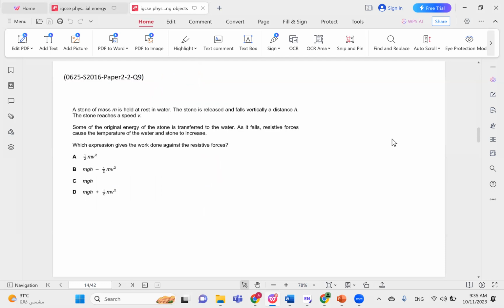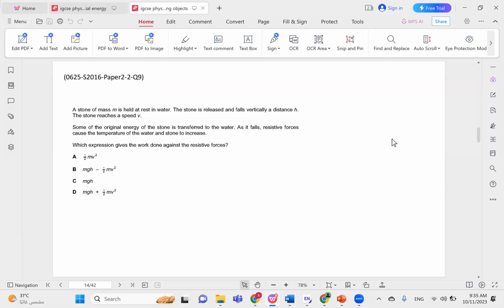A stone of mass m is held at rest in water. The stone is released and falls vertically a distance h. The stone reaches a speed v. Some of the original energy of the stone is transferred to the water. As it falls, resistive forces cause the temperature of the water and the stone to increase. Which expression gives the work done against the resistive forces?